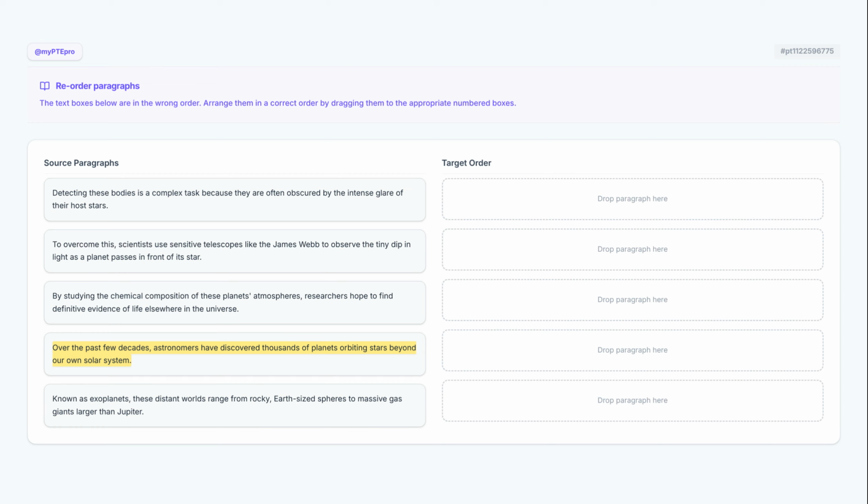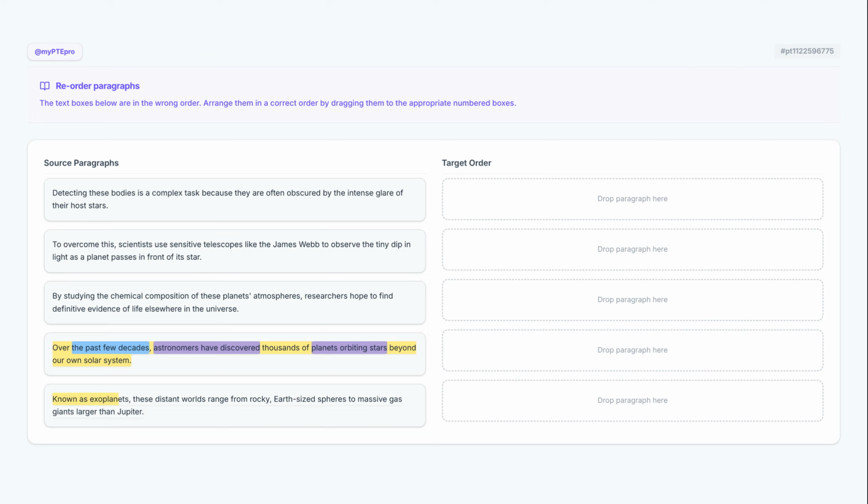This sentence serves as the independent opening because it introduces the broad topic of astronomers having discovered new celestial bodies without requiring any previous context. It establishes the time frame of the past few decades and the subject of planets orbiting stars outside our system, providing a clear foundation for the more specific details that follow. I am placing this sentence in the first position because it functions as a standalone topic sentence. It lacks any back-referencing pronouns or transition words, instead introducing the general concept of thousands of planets found beyond our own solar system, which sets the stage for the entire passage.